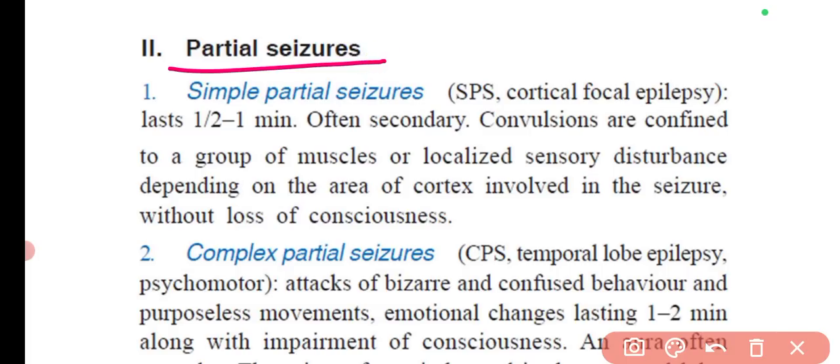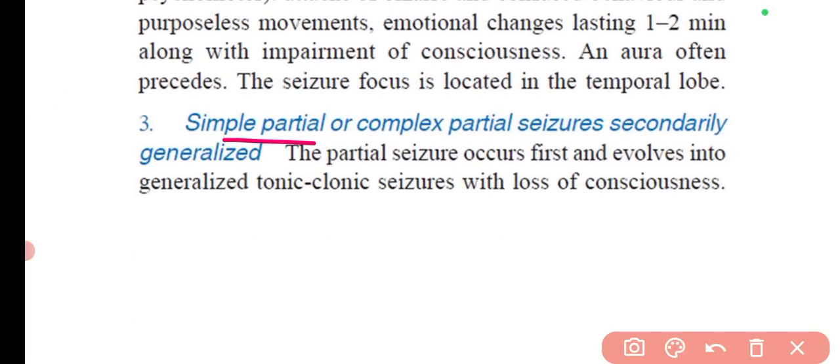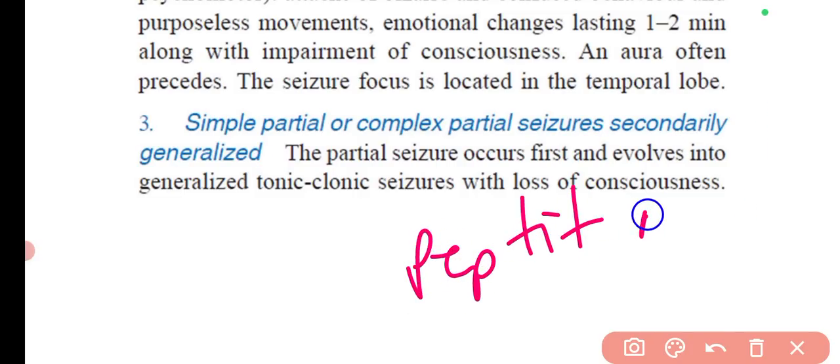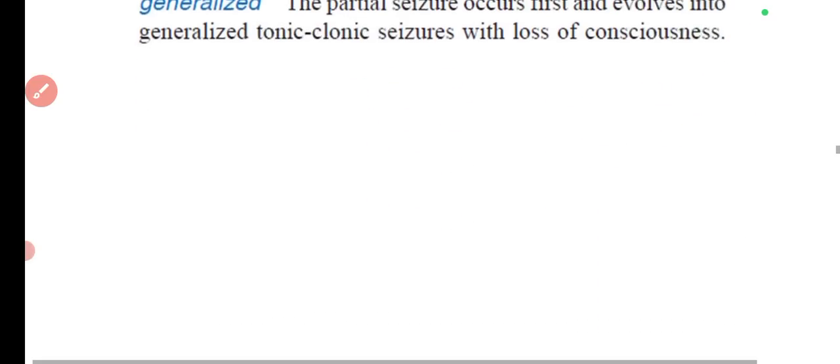Then the second type is the partial seizures. In this also you can simply read the other names, like simple partial seizures are also known as cortical focal epilepsy, or complex partial seizures are also known as temporal lobe epilepsy. So these different names you can remember. And the other is the simple partial or complex partial seizure secondary generalized. If you read these one or two times, then you will be able to remember the names itself. Like petit mal has been asked previously, petit mal seizures, which are the absence seizures. So these things you can remember.